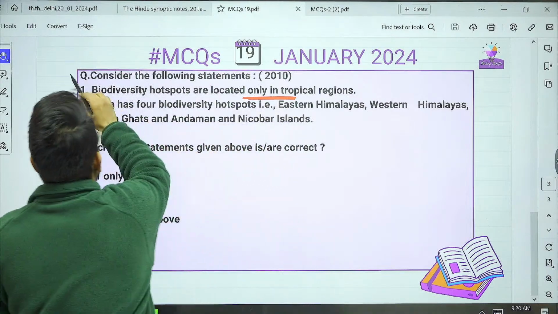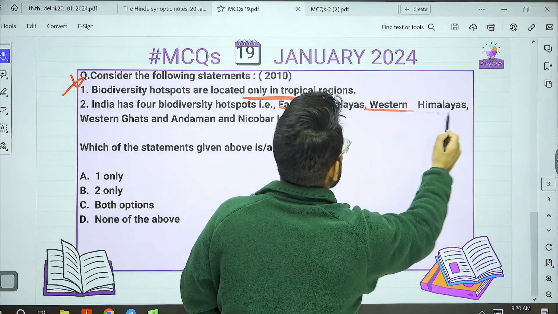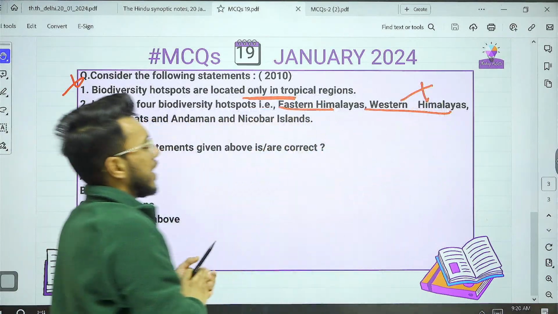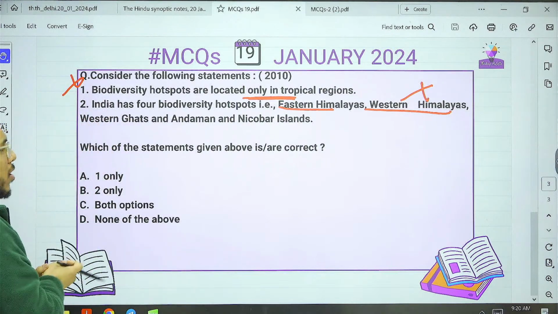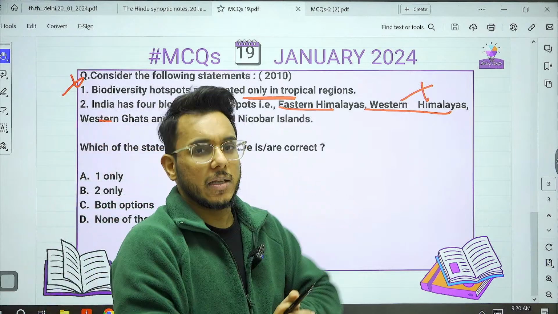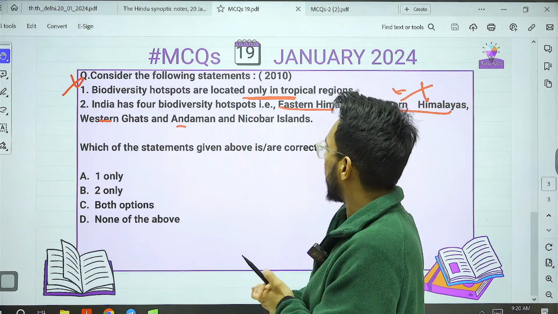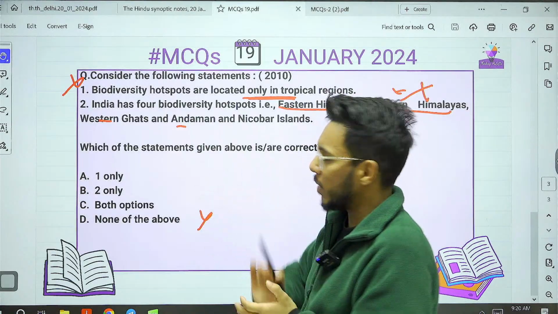So this is wrong. India has 4 biodiversity hotspots: Eastern Himalaya, Western Himalaya. Western Himalaya is not a separate hotspot. Western Ghats, Andaman Nicobar Islands, and Indo-Burma is the fourth one. The Western Ghats is not a separate entity. So which of the statements given above is or are correct? None of the above.